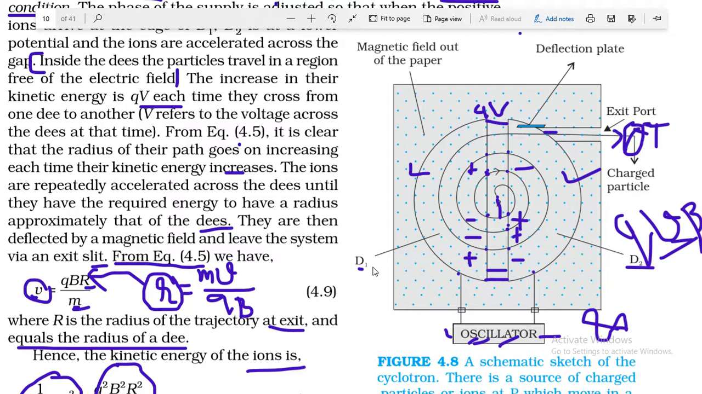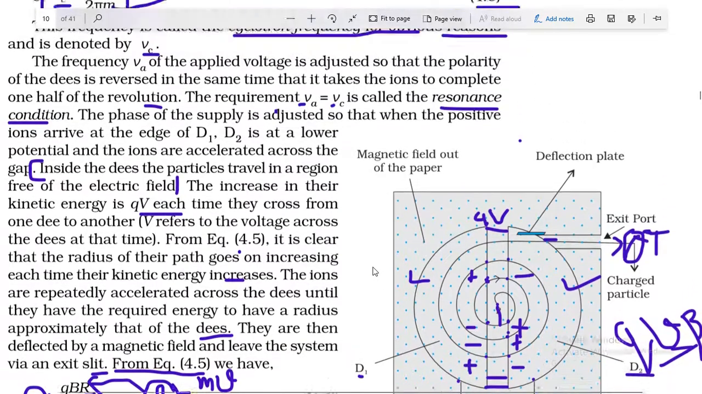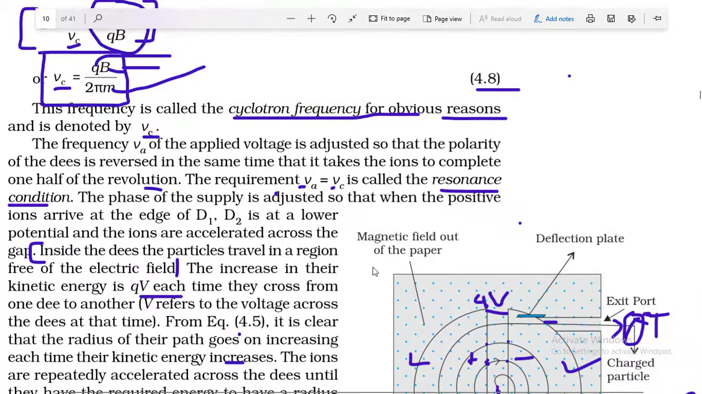The most important equations are equation 4.9 and equation 4.8, and also the resonance condition of a cyclotron. When the frequency of the applied oscillator and the frequency of the charged particle are equal, that is known as the resonance condition of the cyclotron. You must remember these things because these can be asked as questions in your examination.